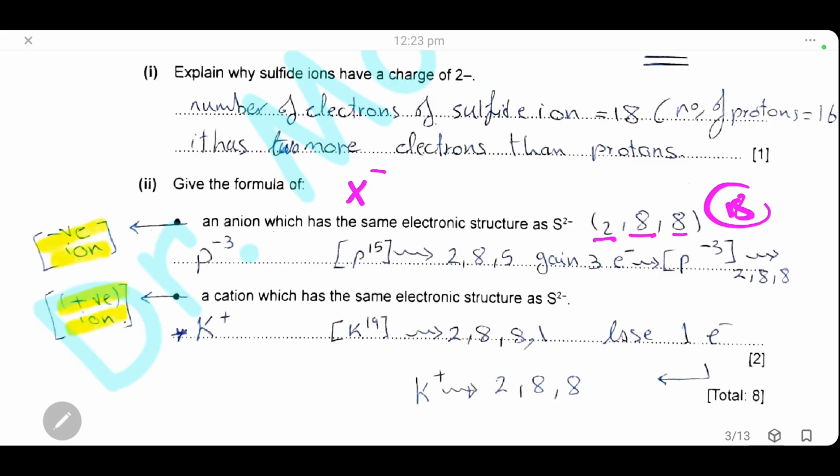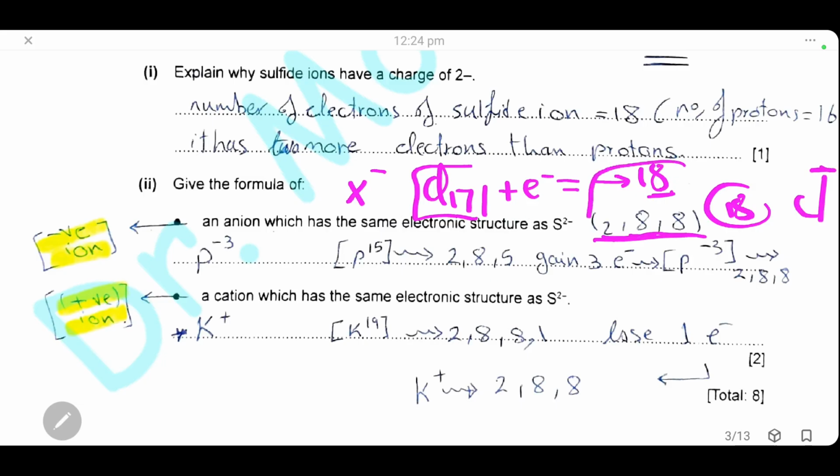So we will search in group 7 for an element that has 17 electrons, and when it accepts one more electron, it has a total of 18 electrons, and it has the same structure as the sulfide ion. So the element which has 17 electrons is chlorine. Chlorine 17 can accept one electron, and it will form an anion with only one negative charge, and it has the same electronic structure as sulfur.